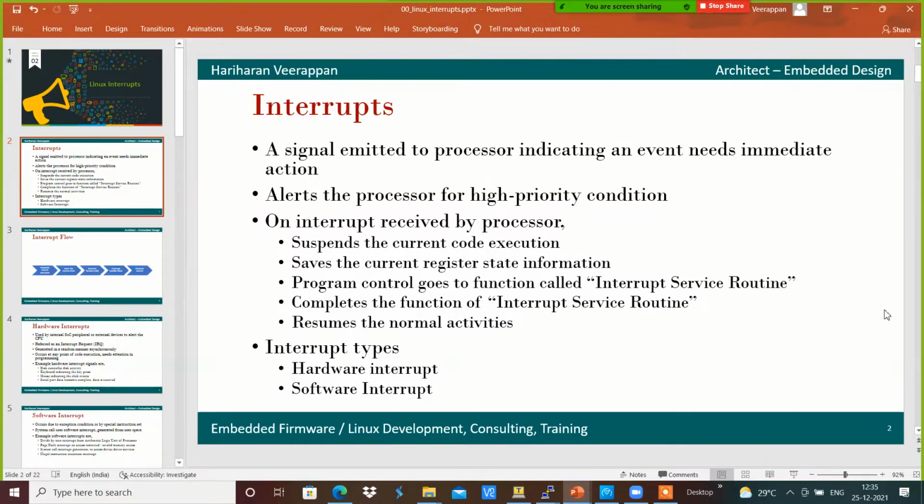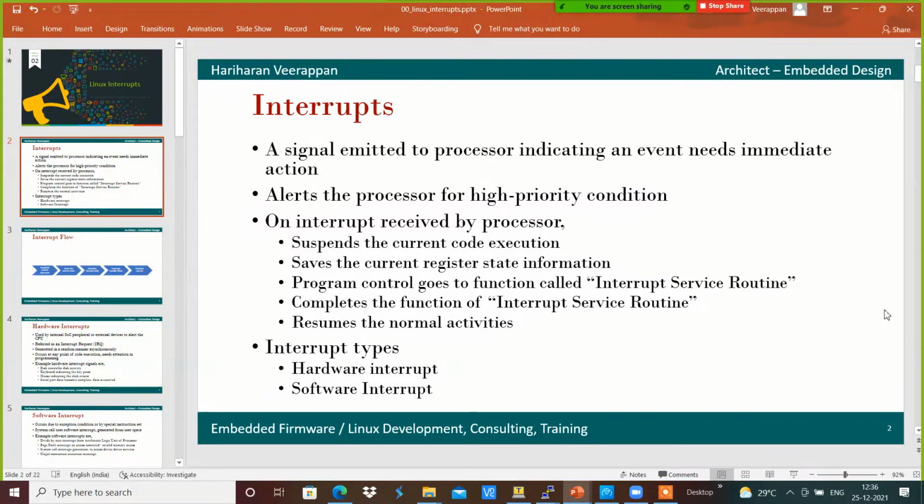Those kinds of interrupts are software interrupts. And GPIO, or external I2C network data transmitted or received, those kinds of interrupts are hardware interrupts, which are directly linked with the hardware to emit that signal.